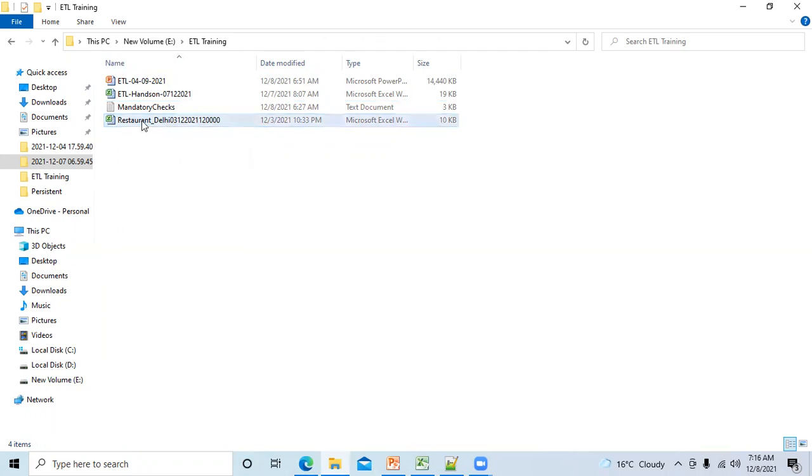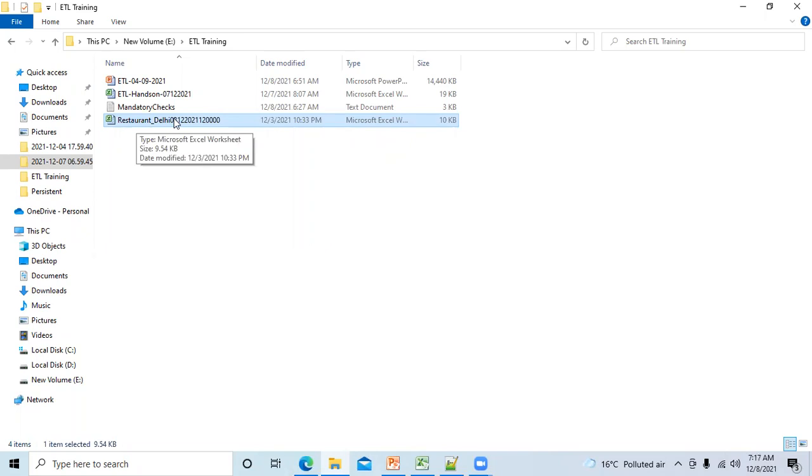Once I have received this file from the source team, what I will do? I will do some basic validation checks, correct? After that, I will load data in staging, correct? So once you have loaded data in staging, it means the data from this file has moved to the staging layer. Is that clear? Yeah.